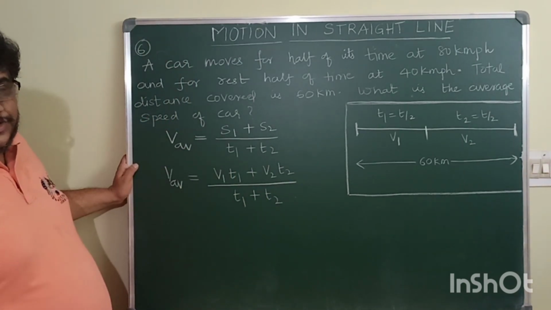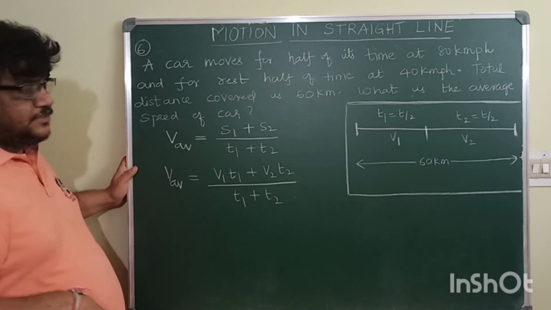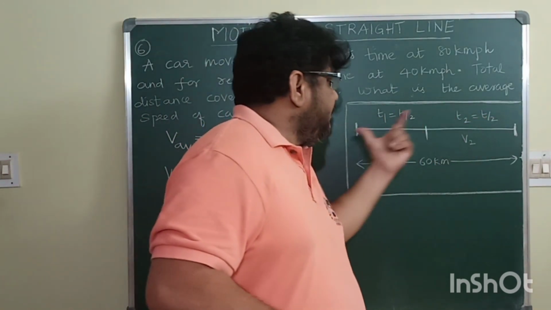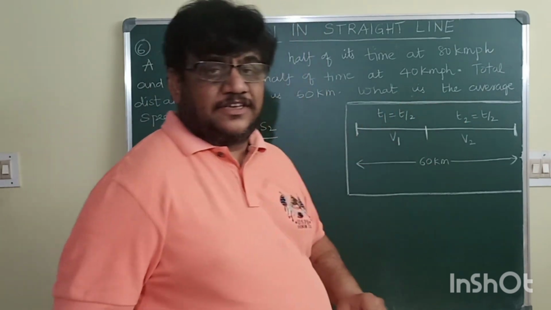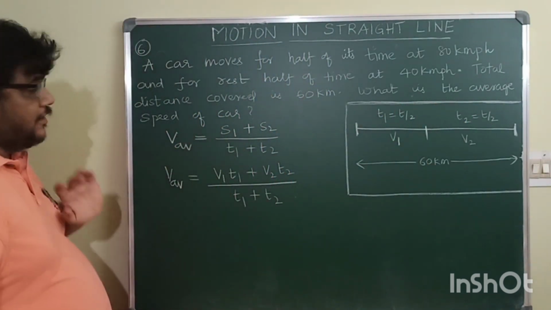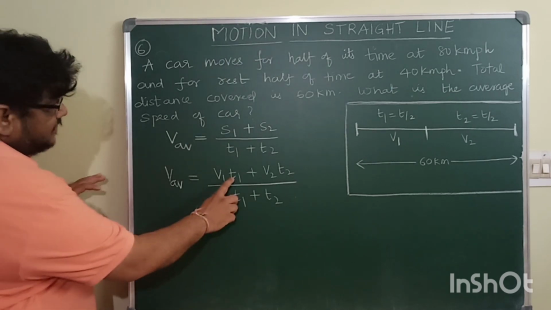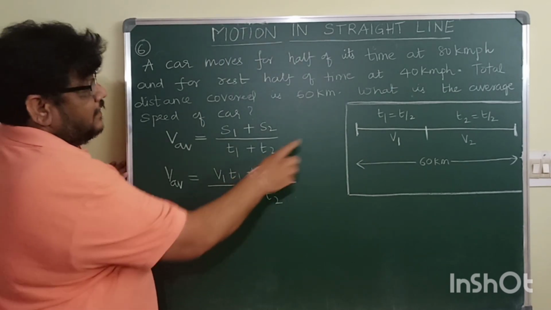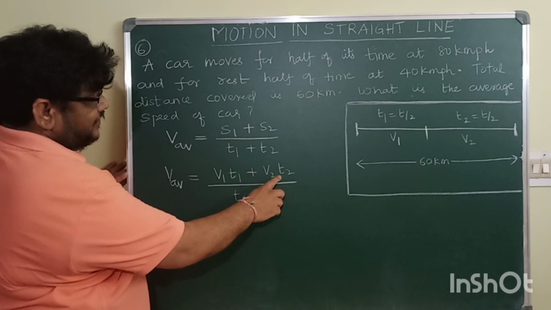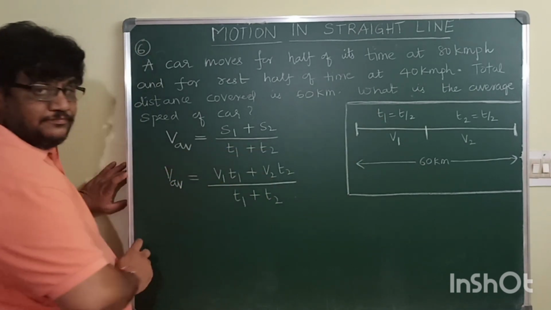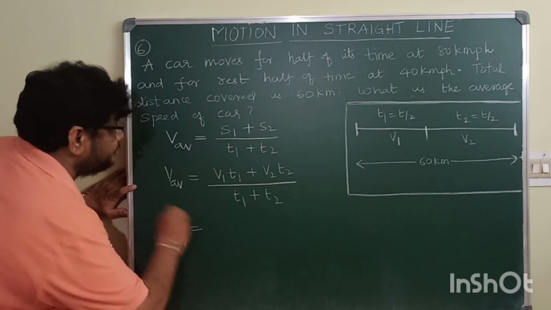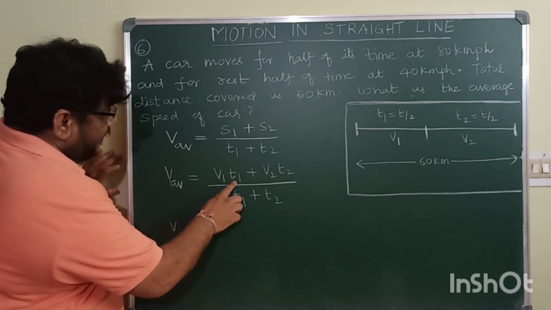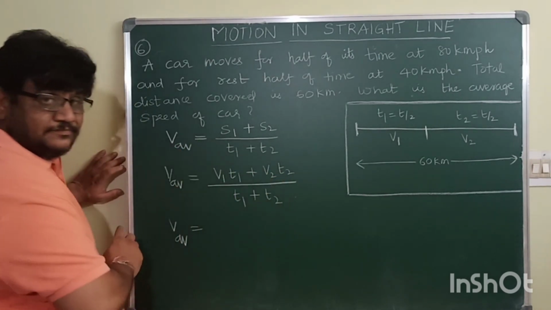Now do the substitutions. Before doing the substitutions, since time intervals are same, T1 and T2 are same, you can still reduce this formula. Wherever T1 is there, write T by 2. Wherever T2 is there, write T by 2. What will this equation become? V average is, T by 2 here, T by 2 here.